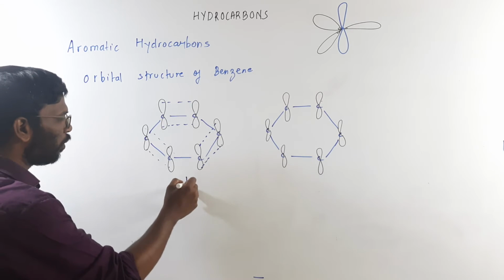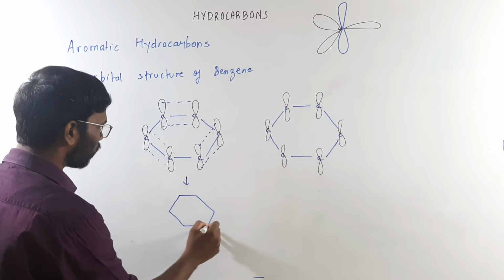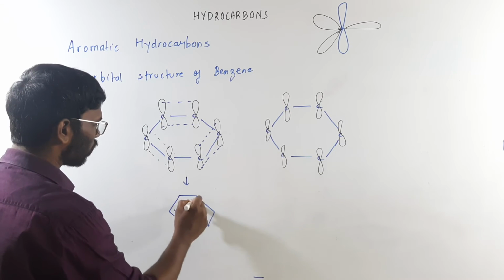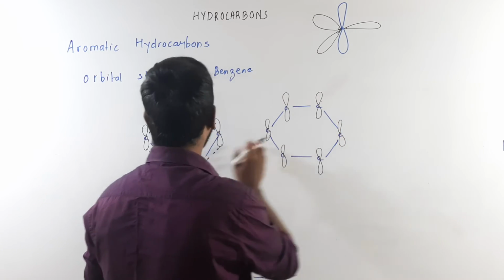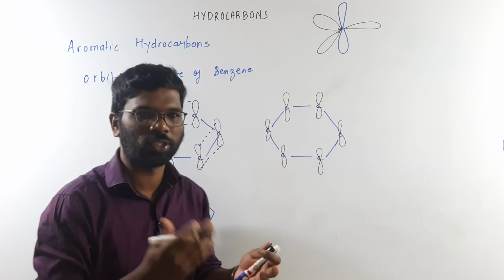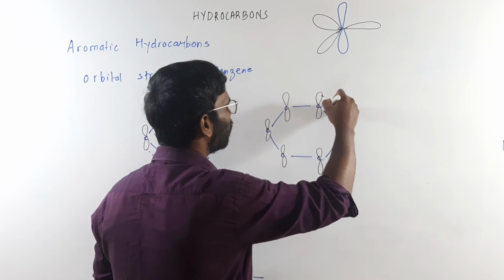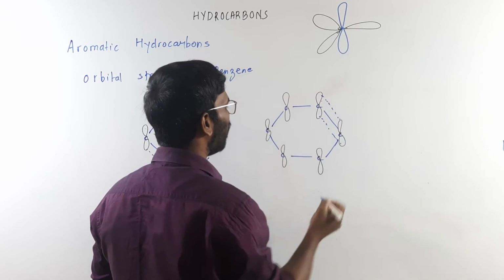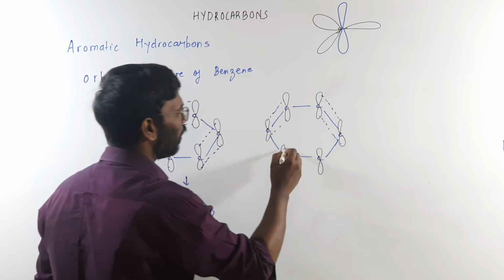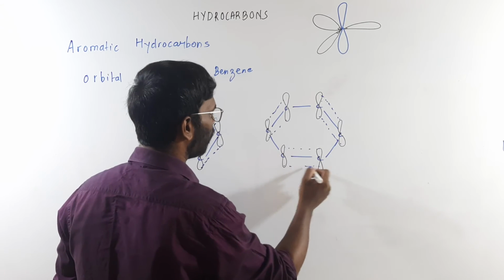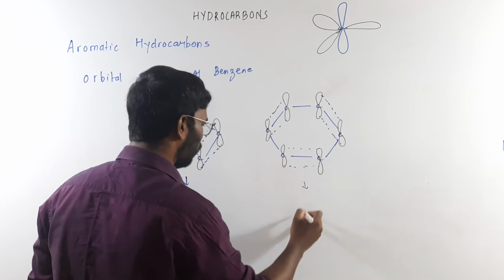This is going to lead to a structure this way. The other possibility is that we are not shifting any positions of the p orbitals, but the other structure is this. These neighboring two can overlap, and these two can overlap, right? So this is going to give me the structure of benzene.